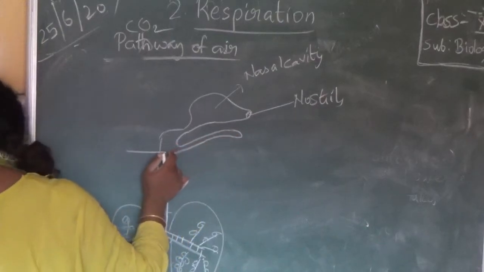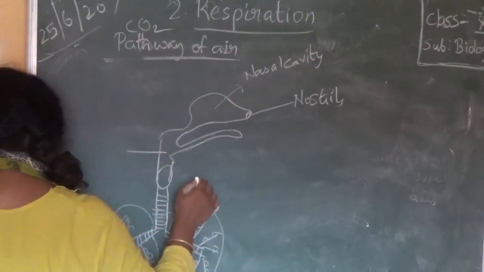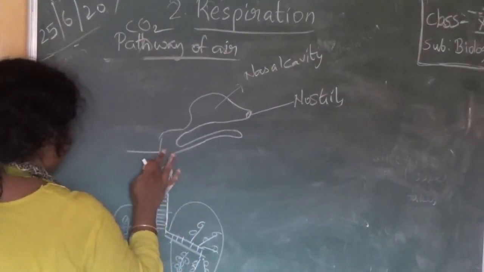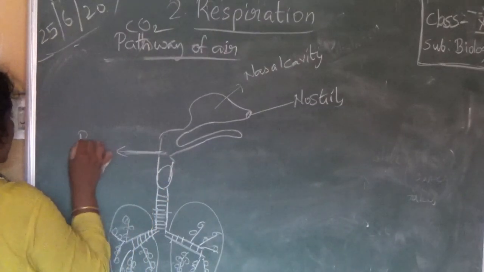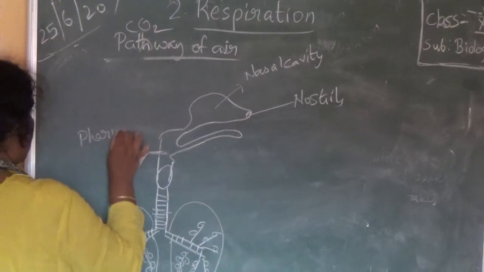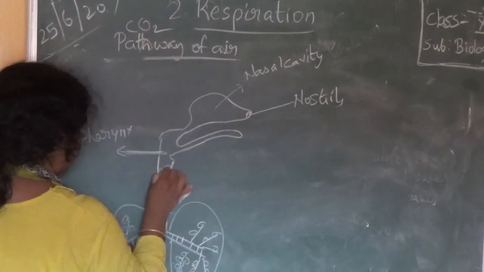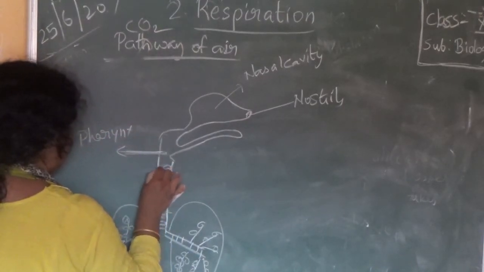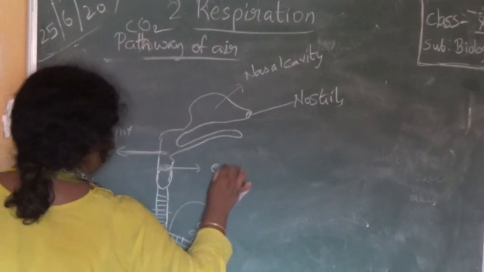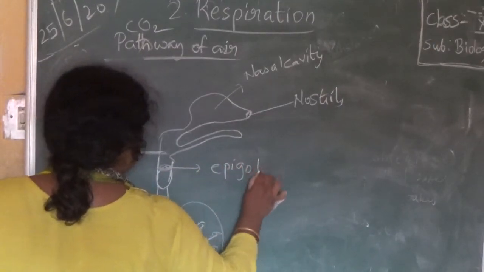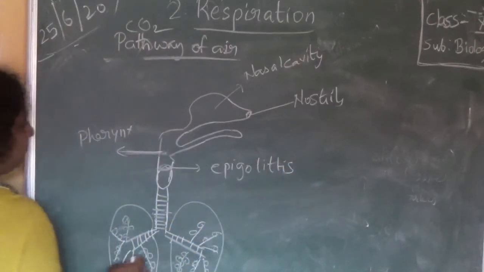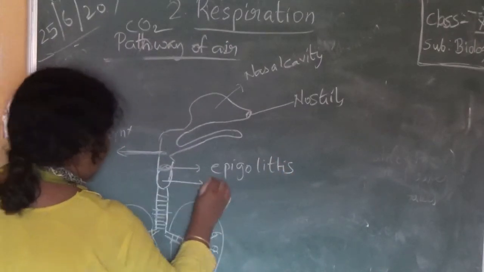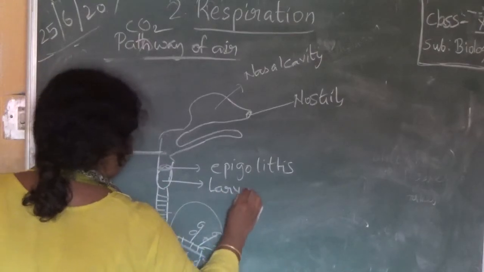This is our pharynx. You see epiglottis. This is our epiglottis. Okay. This is our larynx.